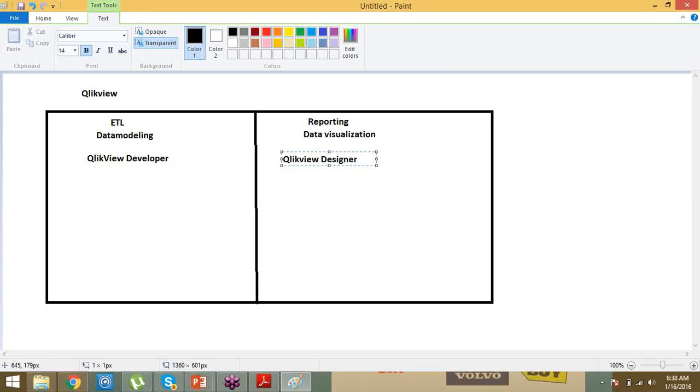Because you are getting exposure to the ETL, a single architecture model is there. So you are developing the ETL things in the same tool and the reporting things in the same tool. The communication between the applications is going to happen very seamlessly. And the visualization is a very hi-fi visualization.